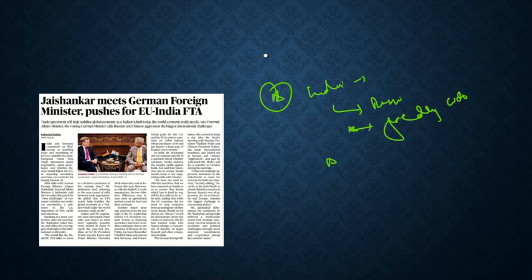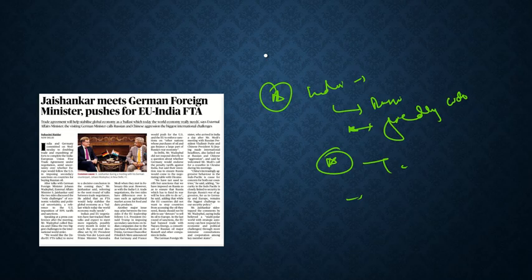And it is a time when the allies of Europe and Europe itself are imposing secondary sanctions on Russia, that any country buying Russian oil, they will impose sanctions on that country too. And also the tariff war from the USA, and how Trump is seeing all this. So this was, in a way, a very well awaited discussion between these two foreign ministers. So with respect to this, many things were discussed.